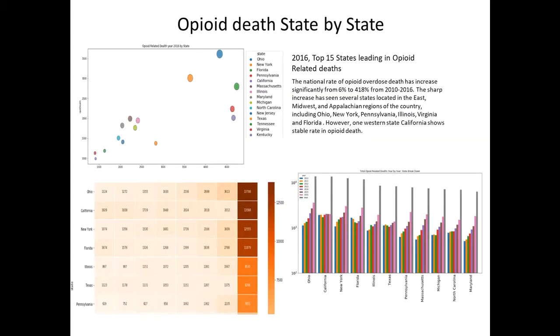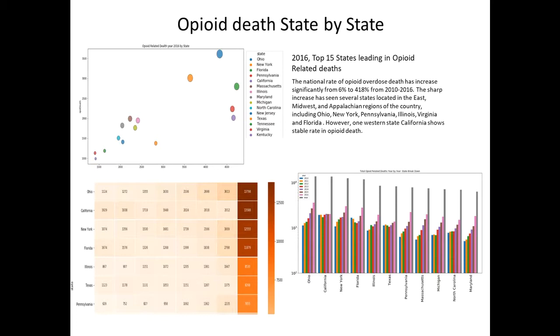In 2016, the top 15 states leading in opioid-related death are Ohio, New York, Florida, Pennsylvania, and California. These 4 or 5 states are right on the top of the chart. The national rate of opioid overdose death has increased significantly from 6% to 418% from 2010 to 2016.